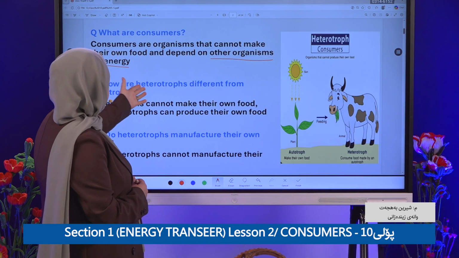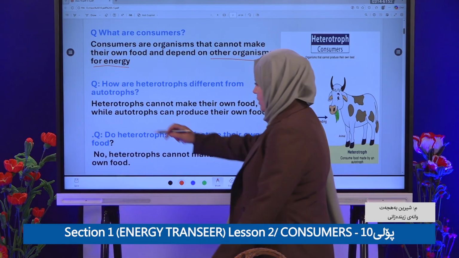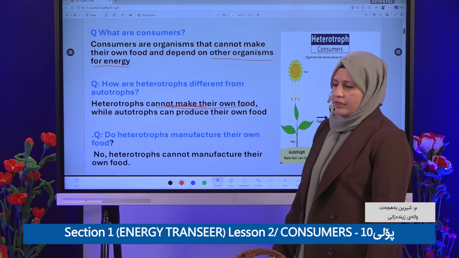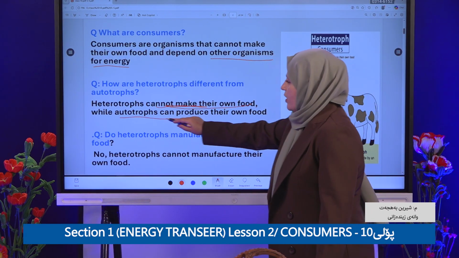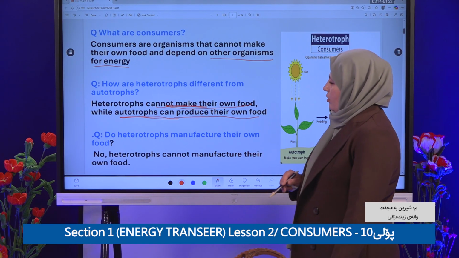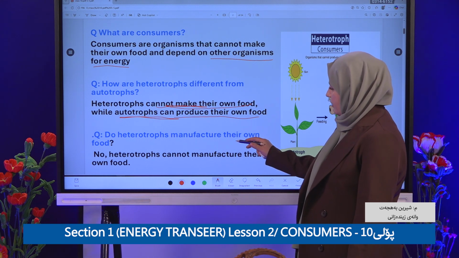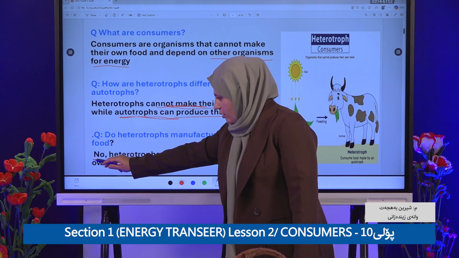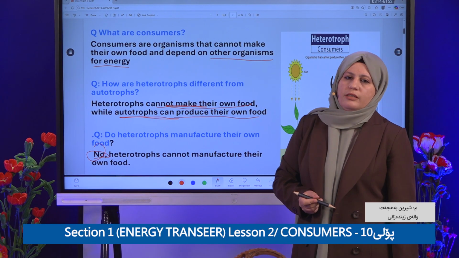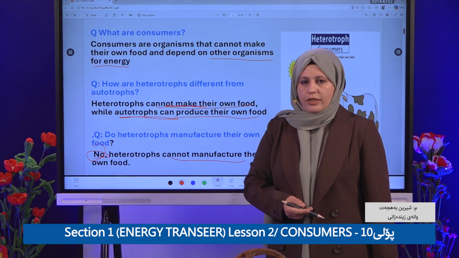How are heterotrophs different from autotrophs? As I mentioned, they cannot make their own food, so how do they get energy? Autotrophs are producers that can produce their own food. Can heterotrophs make their own food? Of course not. Heterotrophs cannot make their own food, so they depend on other organisms.